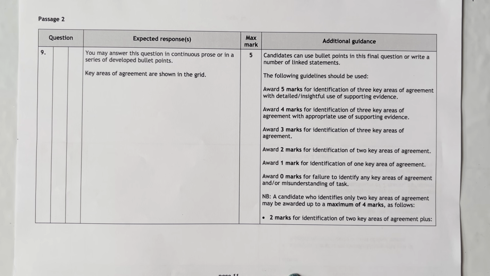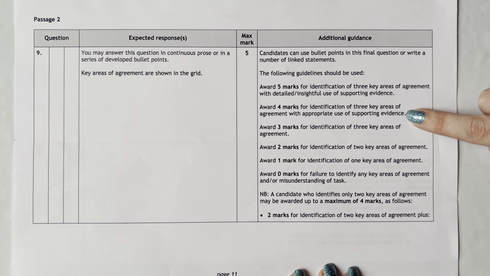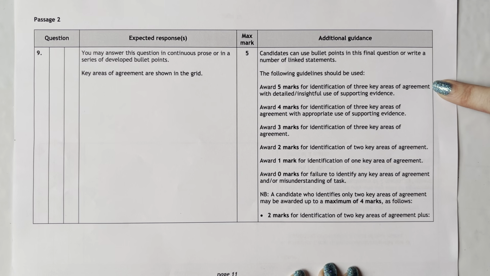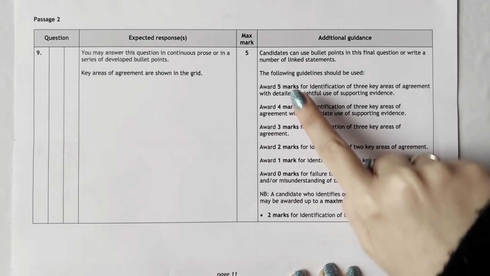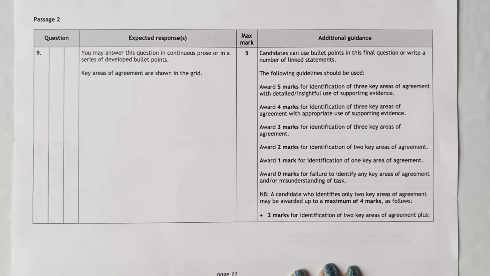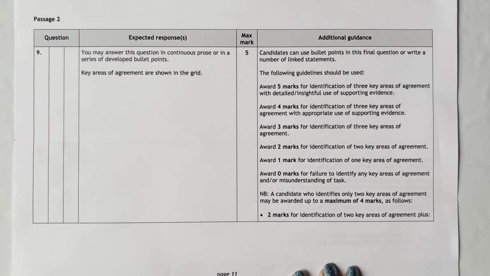In order to get 4 or 5 marks, you have to back up those points with evidence from the text. So that means finding quotes and explaining them. In order to get 5 marks, you have to make detailed and insightful comments. There's a lot of disagreement about what detailed and insightful comments actually means. So I wouldn't spend lots of time worrying about exactly how to get the full 5 marks, but what I would do is focus on getting that 3 marks and then backing them up with quotes so that you can get the full 4 if you've got time. Where it starts to get slightly complicated is the next bit.